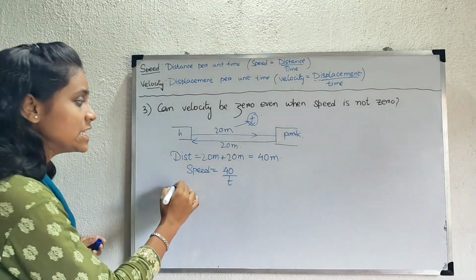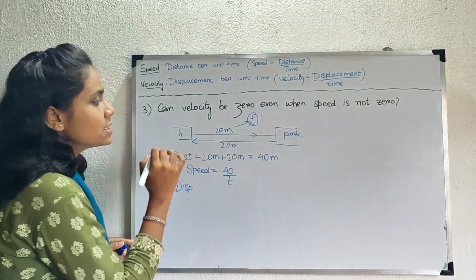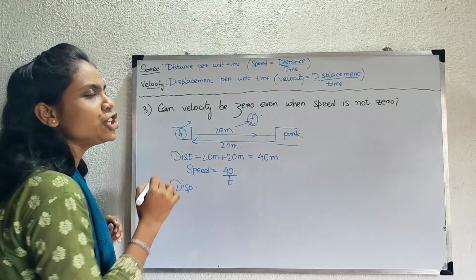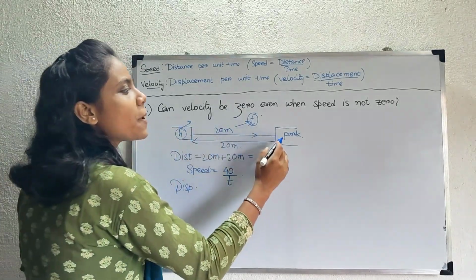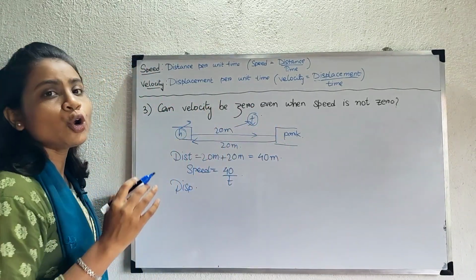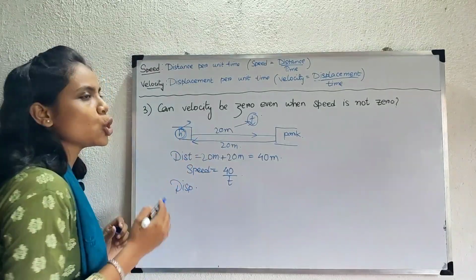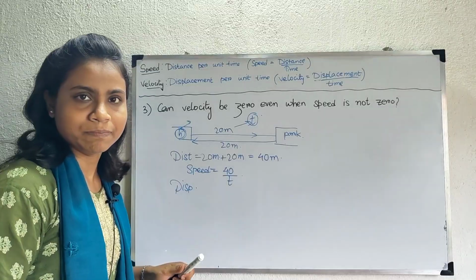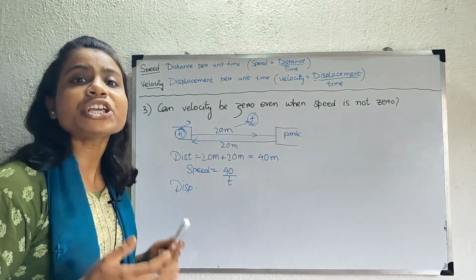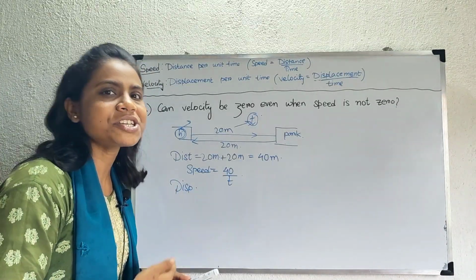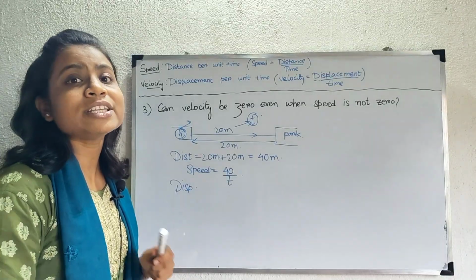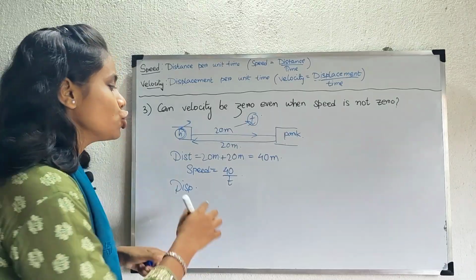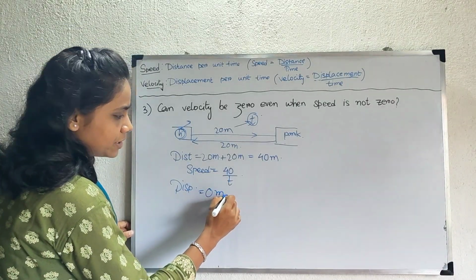Now what will be the displacement? Since you are starting from your home, this is your initial position. You reach park and then again come back to your home. That is your final position is also your home. Here your initial and final position is same. So there is no shortest path between your initial position and final position. So there is no displacement. So the displacement will be 0 meter.